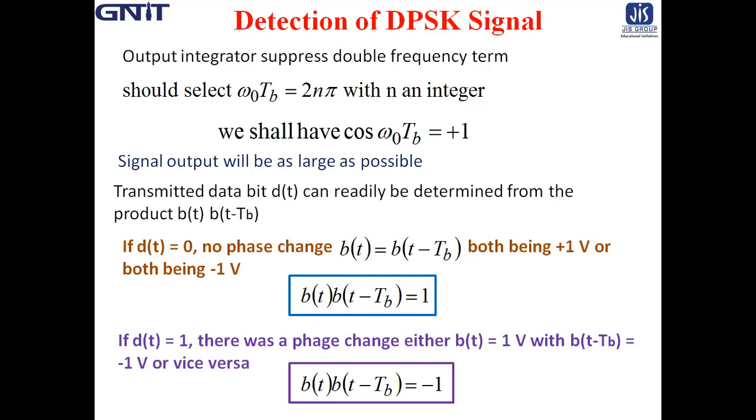For this case, we shall have cos(omega_0 T_b) equal to plus 1, so that the signal output is as large as possible, because the maximum value of cos theta is 1.